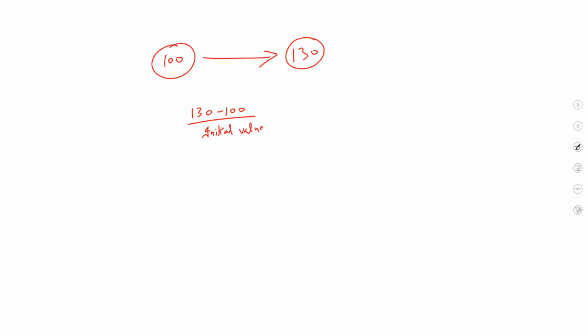Percentage is always calculated from the initial value. Let's say you have an initial value of 100, and you go to 130. If I ask you what is the percentage change in this process, what you have to do is calculate the change, divide by the initial value. The initial value always comes in the denominator, so it would be 30 over the initial value, which is 100, and always multiply this by 100, so you will be getting 30.